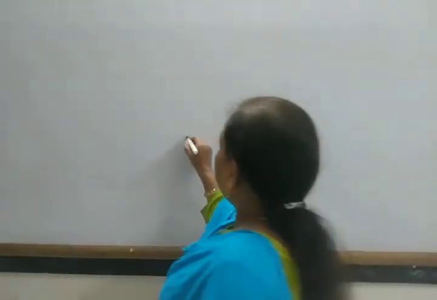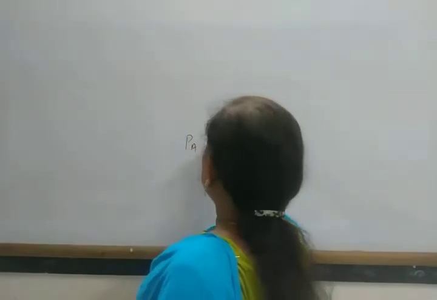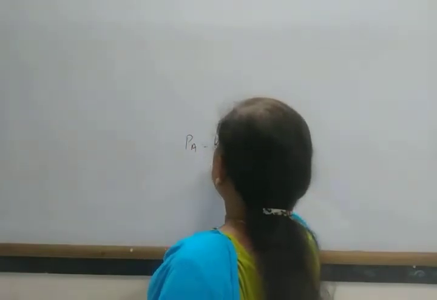From the effect of pressure, we know that by increasing pressure, the solubility of a gas increases, and this relationship is given by Henry's law, that is P = KH × X.